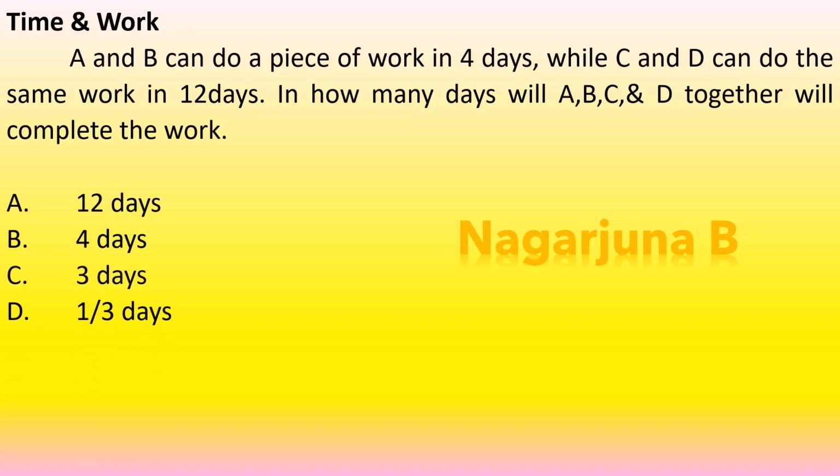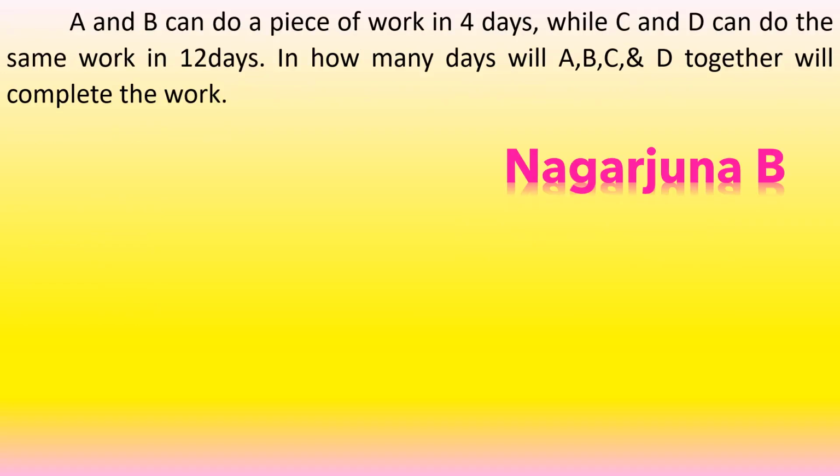The correct option is 3 days. Among these options, the correct answer is 3 days. How do we get 3 days? We shall see. The question which has been given: A and B can do a piece of work in 4 days, while C and D can do the same piece of work in 12 days. In how many days will A, B, C and D together complete the work?